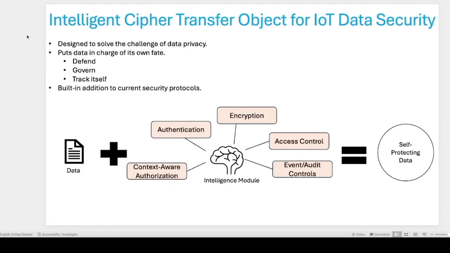Good afternoon, everybody. The topic of my paper is Intelligent Cycle Transfer Object for IoT Data Security.